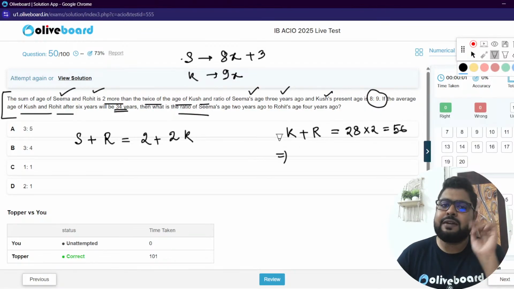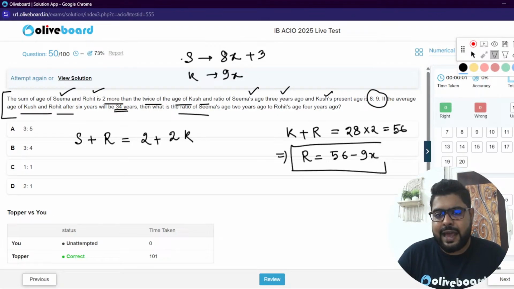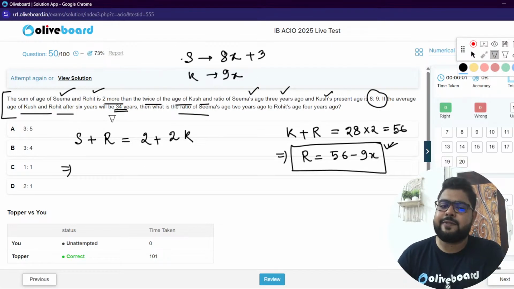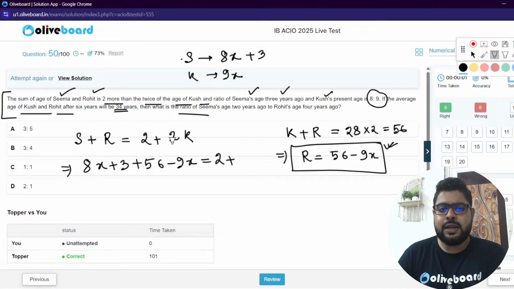So again, put the values. Kush is 9x. So Rohit will be, sir, 56 minus 9x. This is the present age of Rohit. Now again, put the x values here. Seema is 8x plus 3. Rohit is 56 minus 9x. It is equal to 2 plus k is 2k. 2k means, sir, 18x. So you just put, you see, it's very simple.